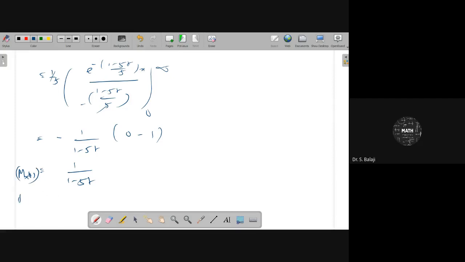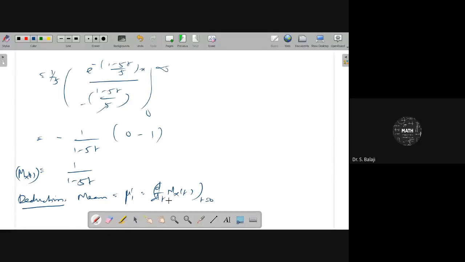Further, we need the mean and variance from this mx of t. Mean is nothing but mu dash 1. That is equal to, is the screen visible or not here? Yes, sir. Okay. I was unable to see the buttons, that's why I am asking.